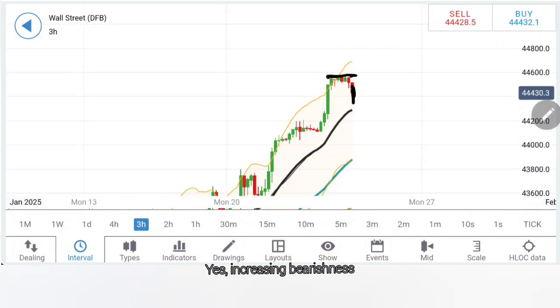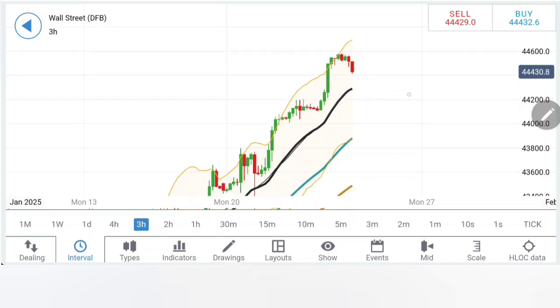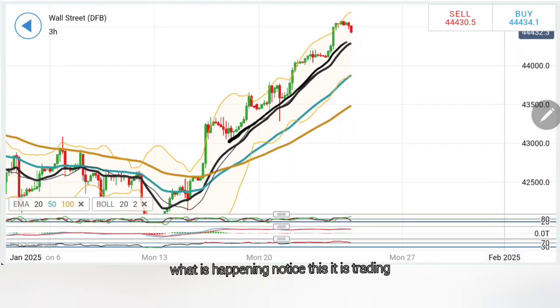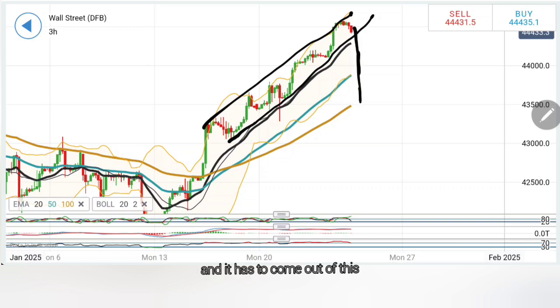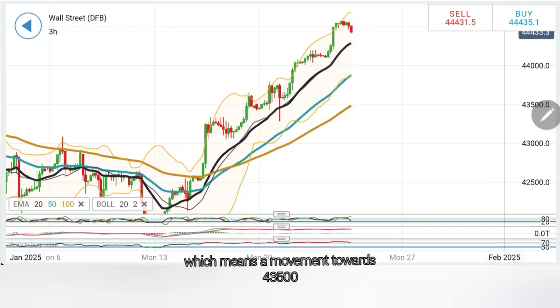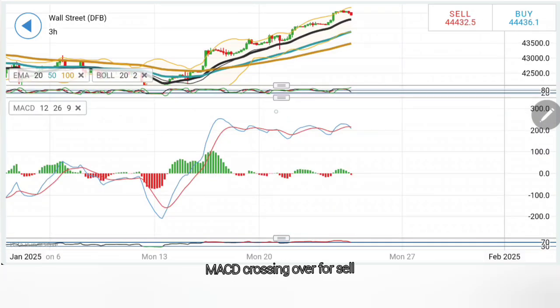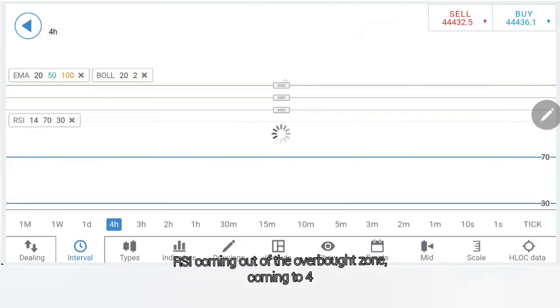Increasing bearishness, it can potentially move towards 44,300, and in fact we can see 44,240, 200. Any drop below 44,100 and 44,000 is a sign of reversal. What is happening? Notice this, it is trading in this bullish channel and it has to come out of this. What we may see is a parallel to this, which means a movement towards 43,500 could be there very, very soon. Stochastic dropping here, MACD crossing over for sell, RSI coming out of the overbought zone.